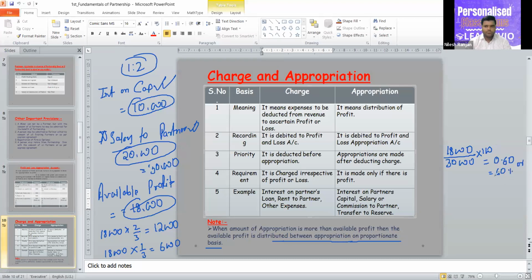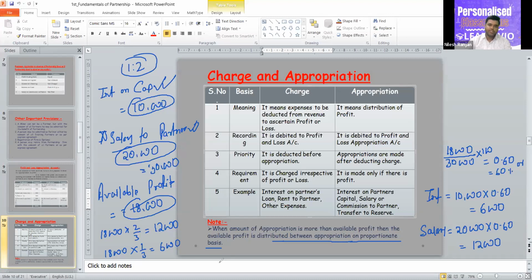Both are correct. Now for interest on capital, the amount of interest is 10,000. You will multiply it with 0.60. It will be 6,000. And for salary, it will be 20,000 into 0.60, that is 12,000.